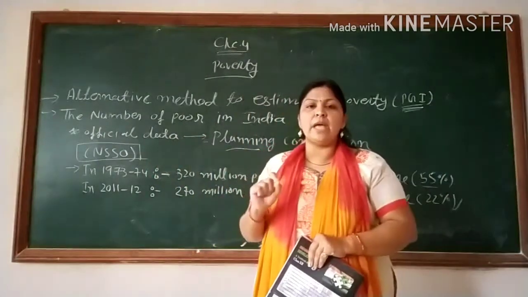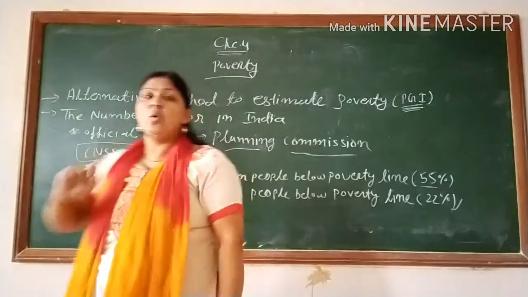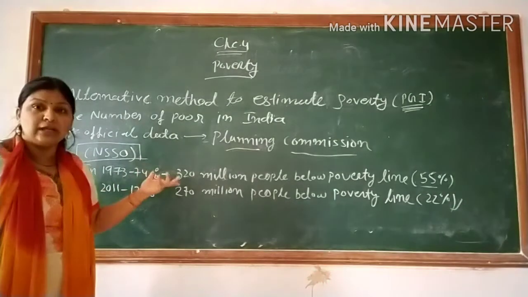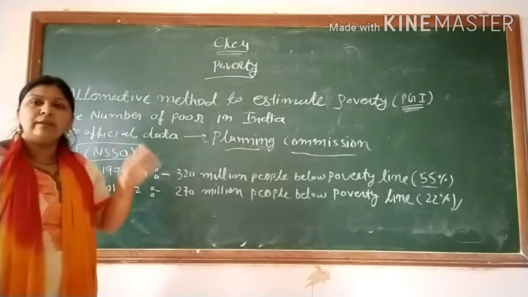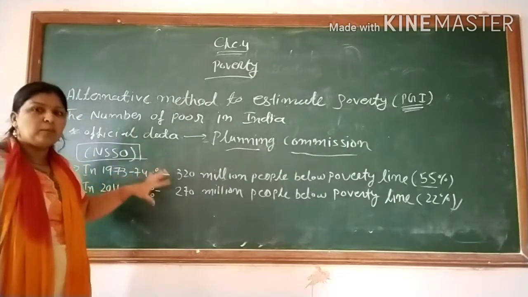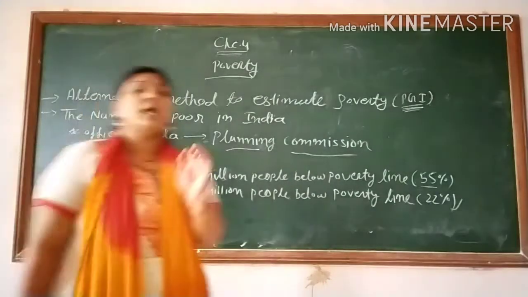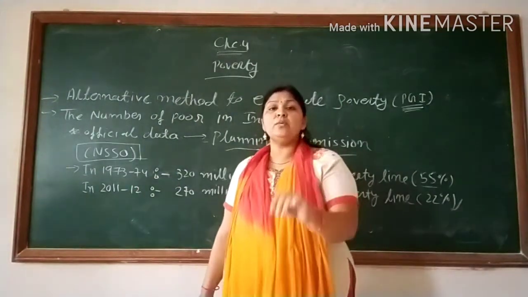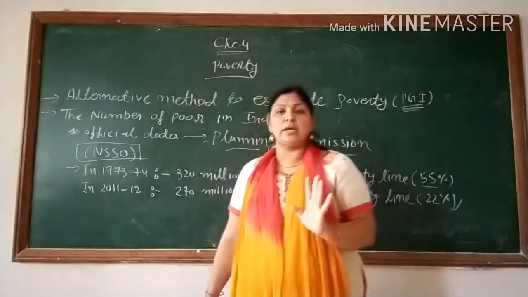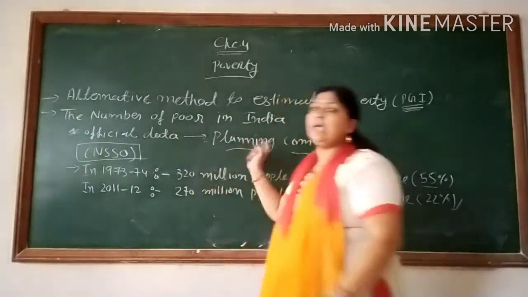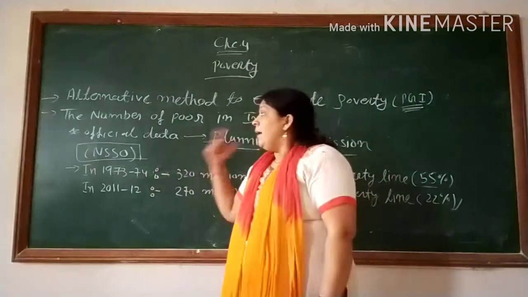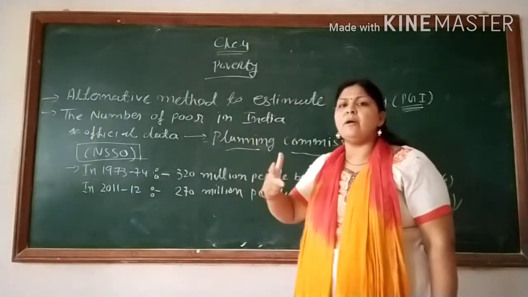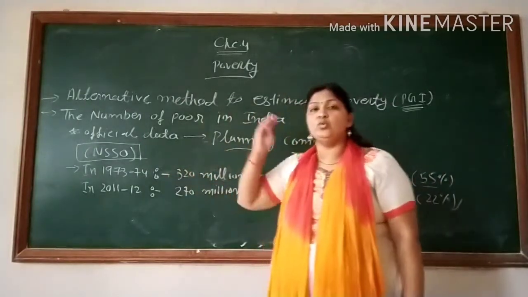What is the full form of NSSO? NSSO means National Sample Survey Organization. This is a government authorized organization. Poverty, literacy, birth rate, death rate, all types of data are collected by the NSSO. This is a totally government authorized organization. That's why the Planning Commission relies on this organization. And then we compare the data from 1973 to 2012.